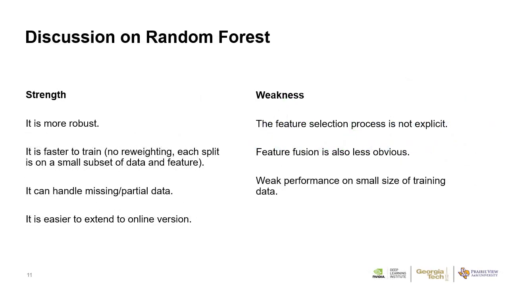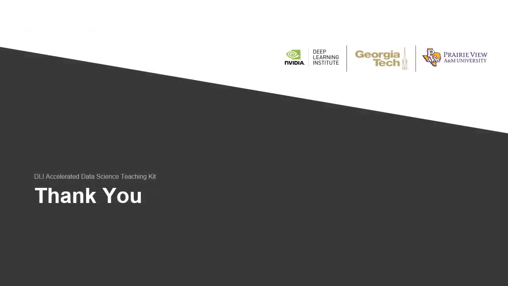Generally speaking, random forest is more robust and faster to train. In addition, it can handle missing or partial data and is easier to extend to an online version. However, the feature selection process is not explicit compared to decision trees. Feature fusion is also less obvious. Usually, it cannot perform well on small size of training data. Thank you.